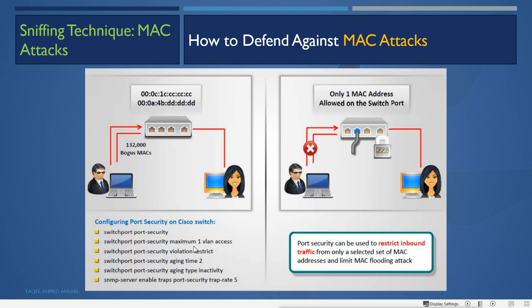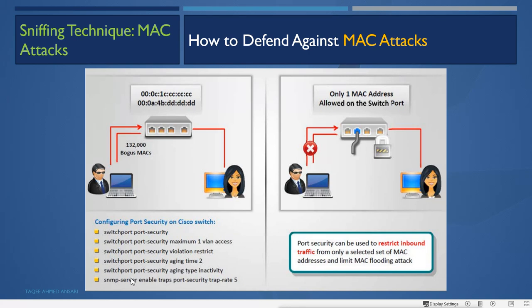Protect will not generate a log, but restrict will generate a log, and it will identify that someone is trying this type of attack because of the logs. The next command is the switchport port-security aging time command. The aging time defines how long dynamic MAC addresses will remain in the switch. Then the next command is aging type inactivity, so when a MAC address is not active, and no one is sending or receiving from it, it is going to be removed.